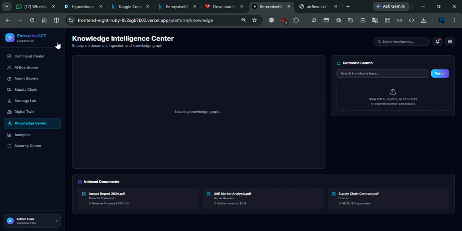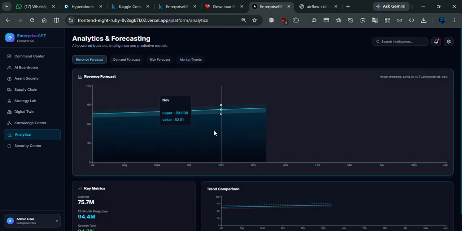In the knowledge center, the purpose is enterprise memory plus retrieval intelligence. This basically does the search, it basically does RAG. If we import any PDF, it tells about the annual report, UAE market analysis, and generates summaries about the PDFs, the annual report, and everything.